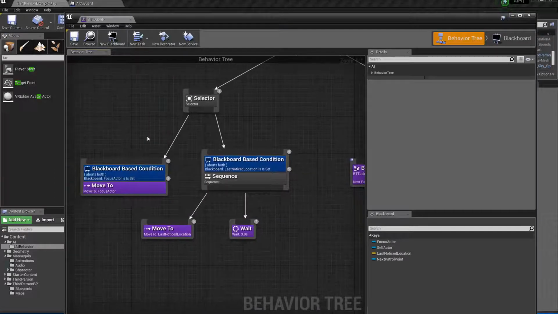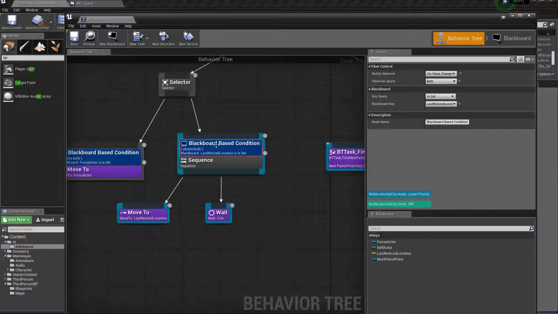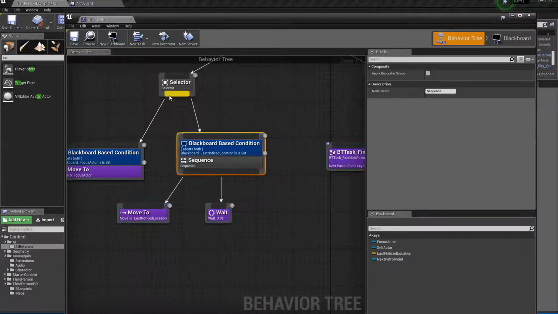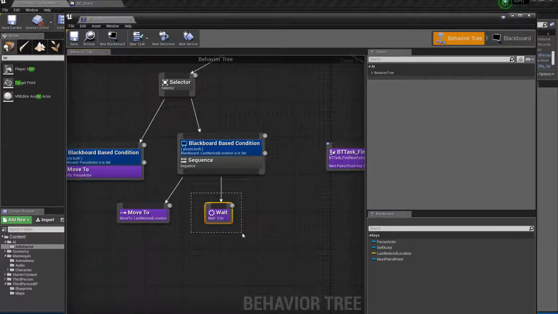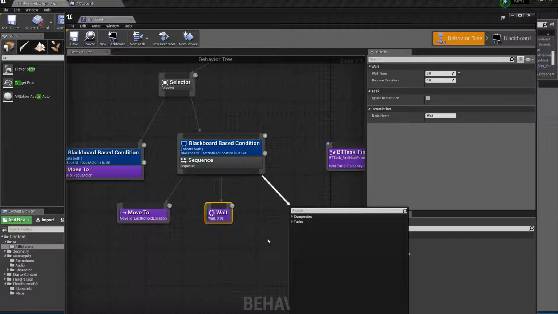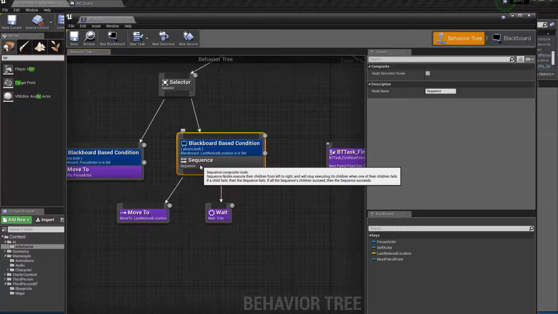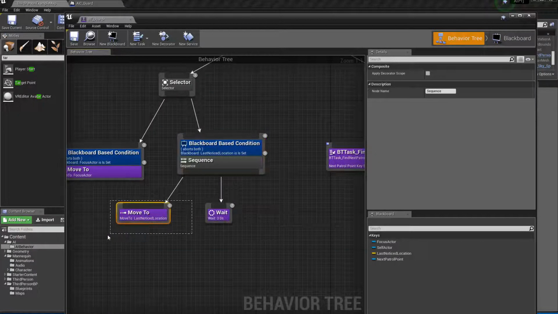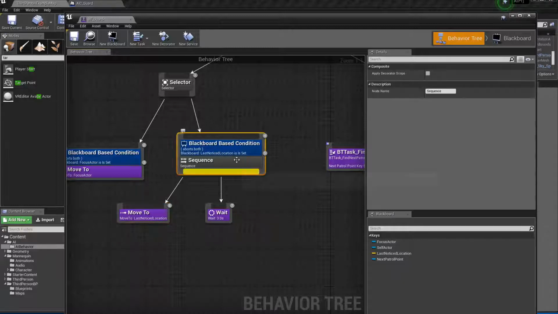If the AI doesn't have a focus actor, it's gonna go to the last noticed location. If that ever happens, this will always go through, right? Because the value never changes, so nothing will prevent it from continuing. So there I will just do this, wait, do this, and wait. What I want to do is say, okay, when we have waited there for a few seconds, let's say I have checked there already, right? Update that knowledge, and here when we go back again, if the move to last noticed location is the location that I already checked, then let's not do this anymore. So there will be a Blackboard decorator to prevent it.